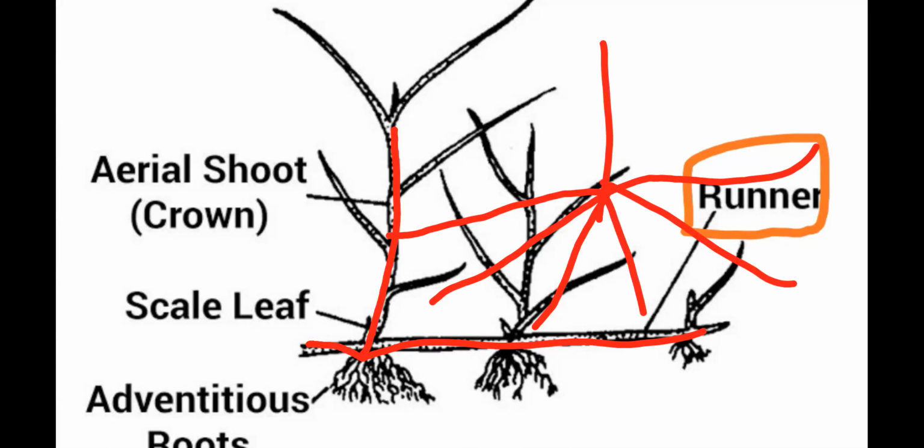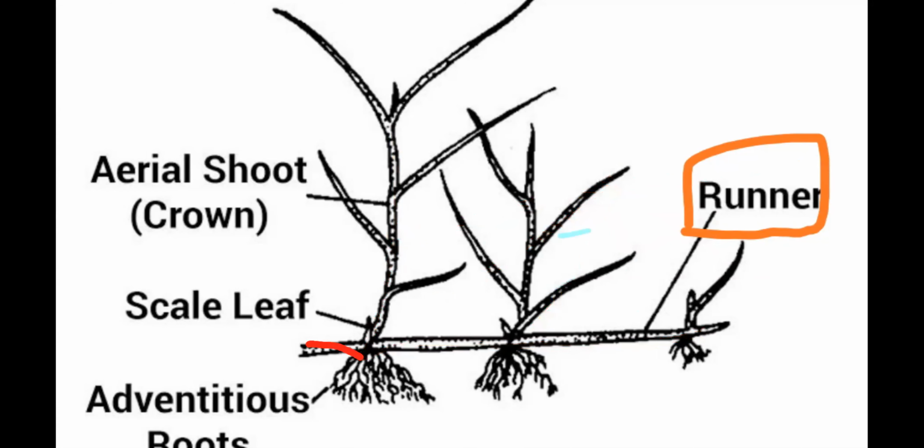So remember, runners can grow in all directions. First of all, remember this thing. And wherever the nodes are there, they help in formation of the root system and shoot system. Right? Next one.